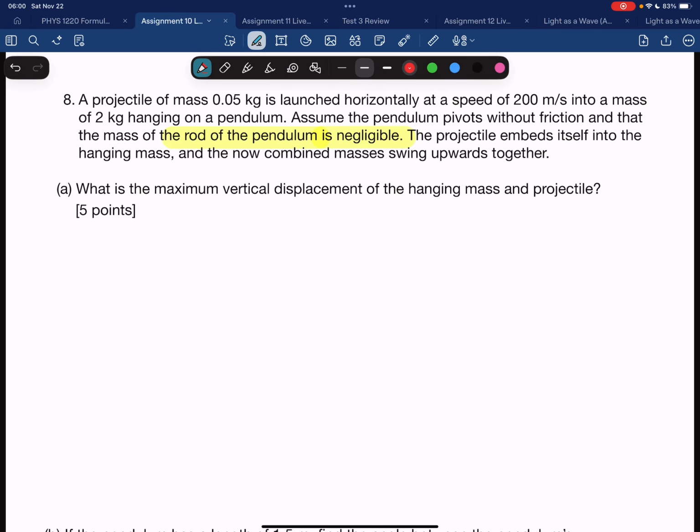So there's essentially 2 parts here. First, conservation of momentum to find the common speed of the two, and then conservation of energy. So here we have the momentum of the projectile initially, and the mass is hanging and at rest initially. And here I have the mass of the projectile plus the block, or the hanging mass, whatever you want to call it.